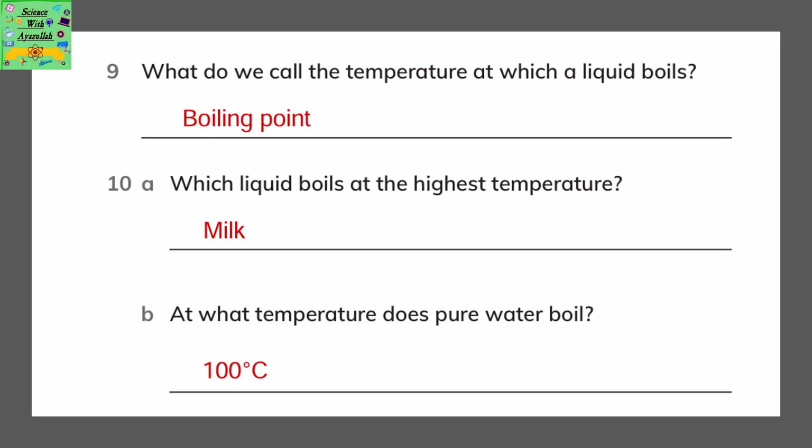What do we call the temperature at which a liquid boils? Boiling point. Which liquid boils at the highest temperature? Milk. It's 102 degrees Celsius. At what temperature does pure water boil? 100 degrees Celsius.